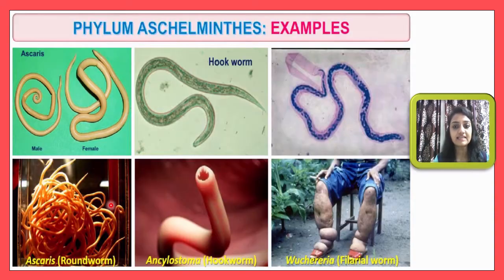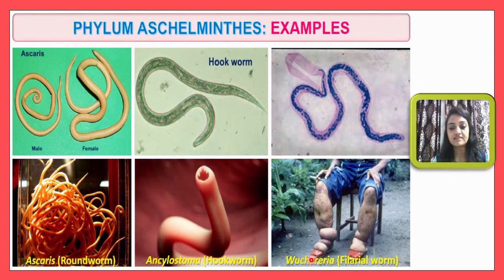Now next are the examples. Here you can see some examples. Ascaris is responsible for the Ascariasis disease in humans, because it is an endoparasite in humans. Here you can identify male and female both because sexual dimorphism is there. The female is longer than the male. This Ascaris is also called a roundworm. And here you can see this is a hookworm, Ancylostoma, which in general is called hookworm. Then here you will observe this one is Wuchereria.